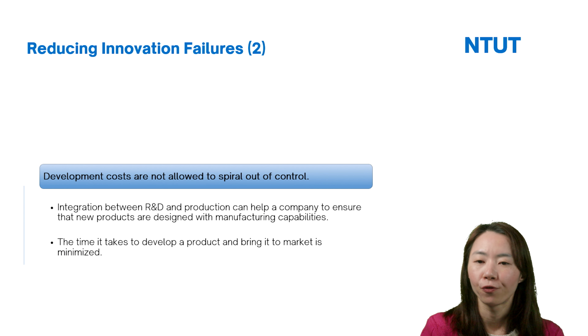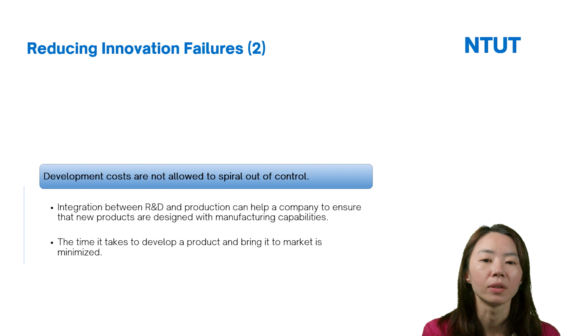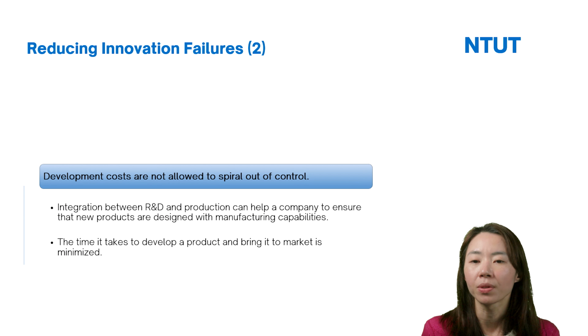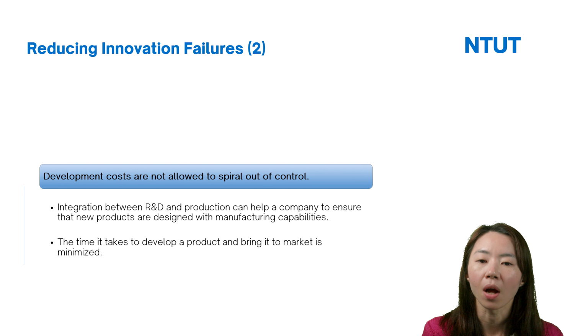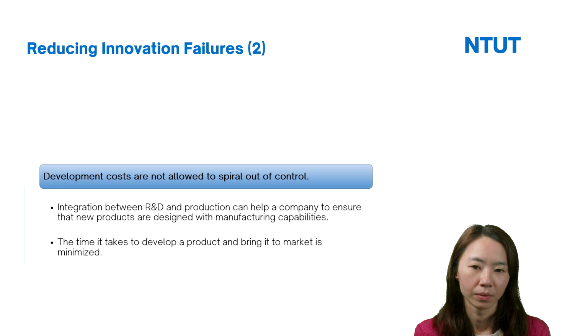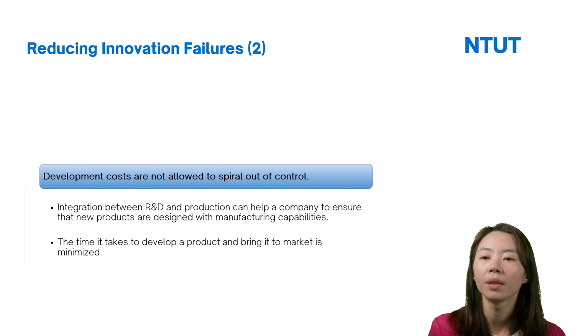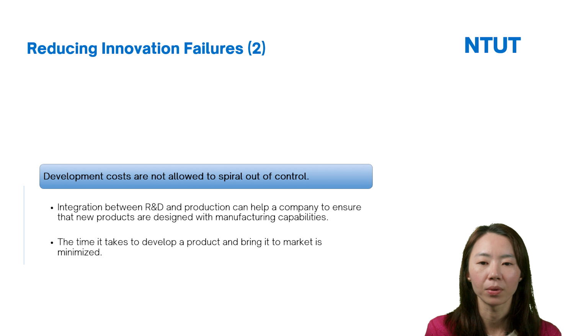And if the firms have greater integration among the different functions, here development costs are not allowed to spread out of control. So for example, integration between the R&D and the production can help a company to ensure that new products are designed with the manufacturer's capabilities.